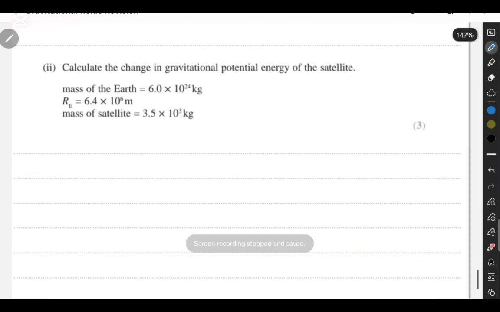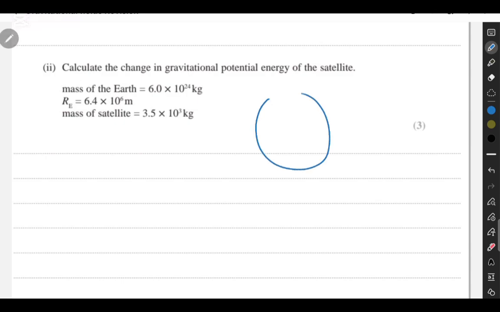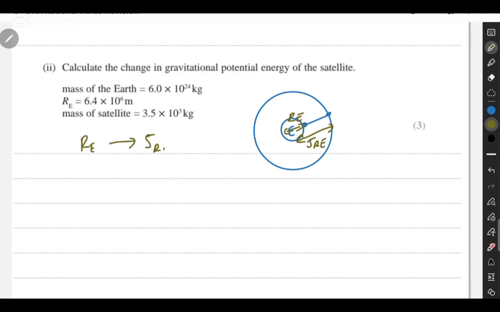Okay, now we have the final part, which says, calculate the change in gravitational potential energy of the satellite. So let's do this now. We have the mass of Earth here, and the satellite goes from the surface of Earth to a distance of 5 RE, and this distance here is RE. So it goes from RE to 5 RE.